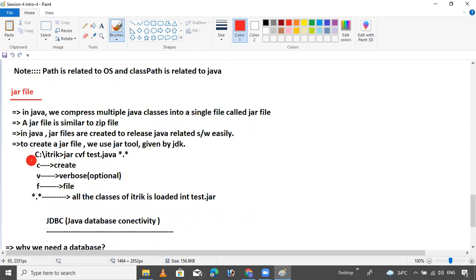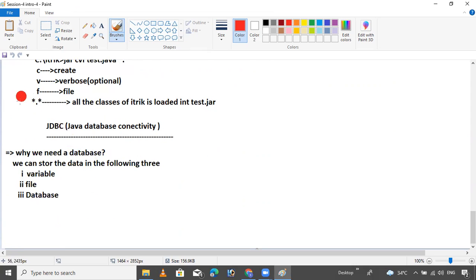How to create a jar file? This is the way to create a jar file: c for create, v for verbose, and f for file. Now this means that all the classes available inside the iTrick folder will be loaded into the test.jar file. Next, our discussion is JDBC, database connectivity.